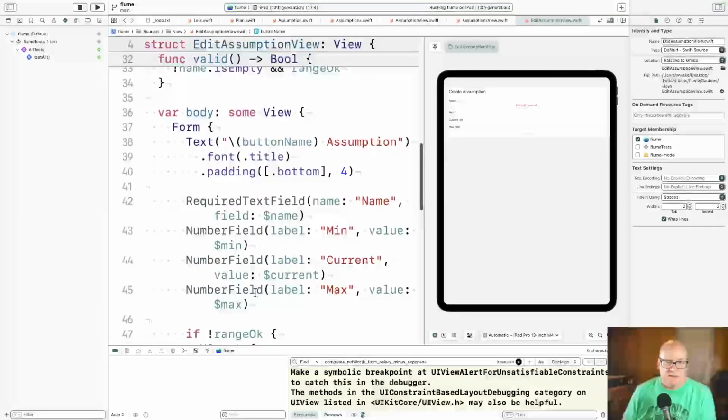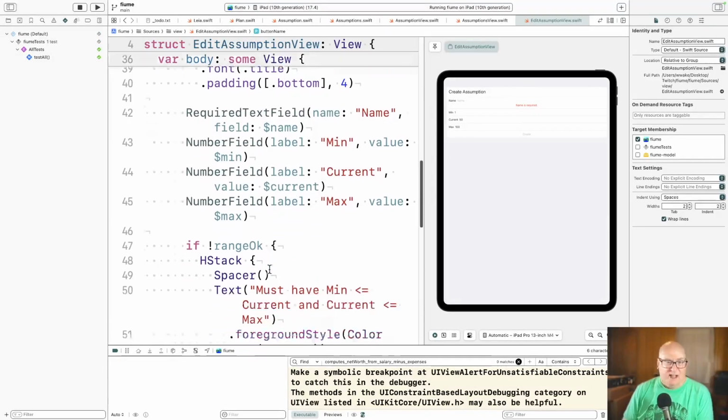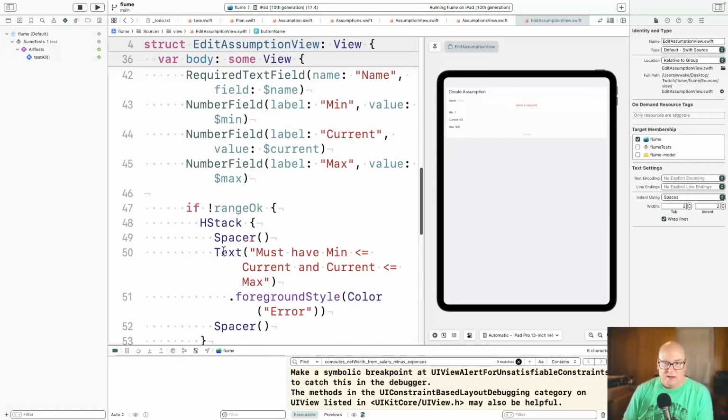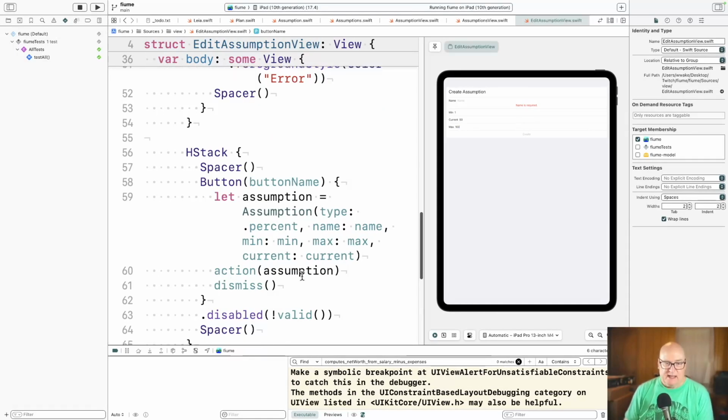All right, and the body is just the form. So it's got the name, the min, the current, the max, and then a little error check thing. So if the range is not okay, then we put an error message out. So let's make the max 10. That's smaller than current, so we get the warning. All right, and then finally the create button, well, create or update button. And it builds the new one based on the field values and then passes it back to the action.